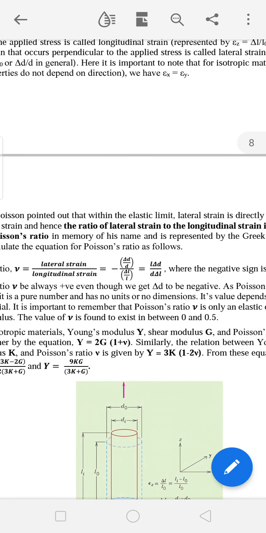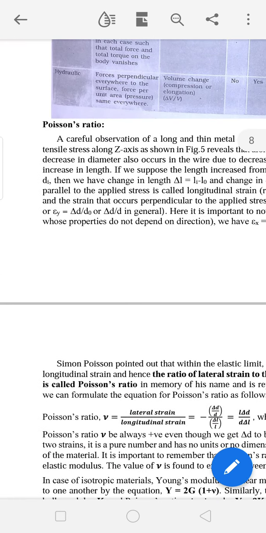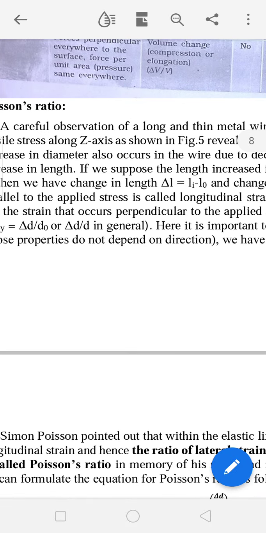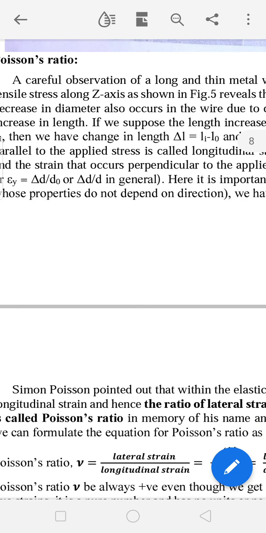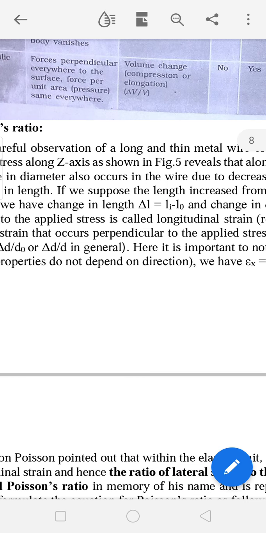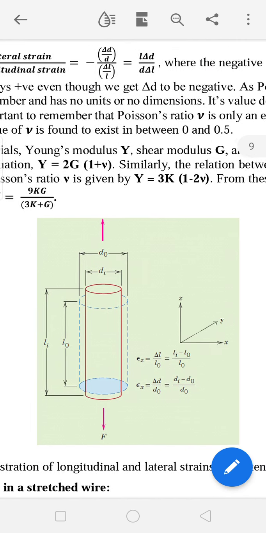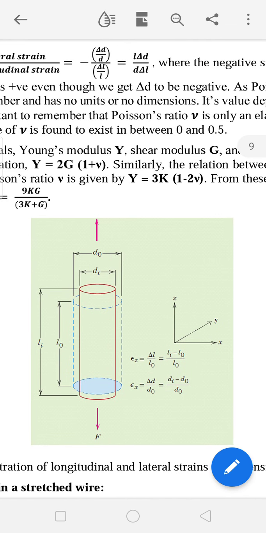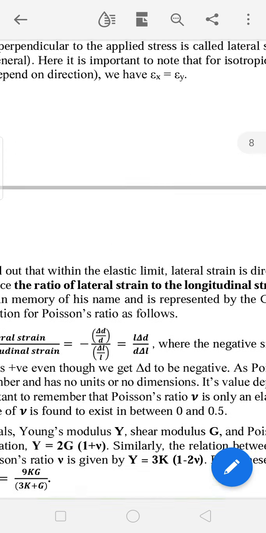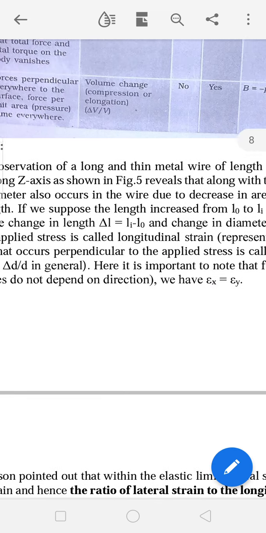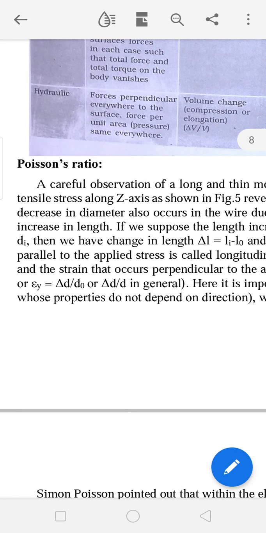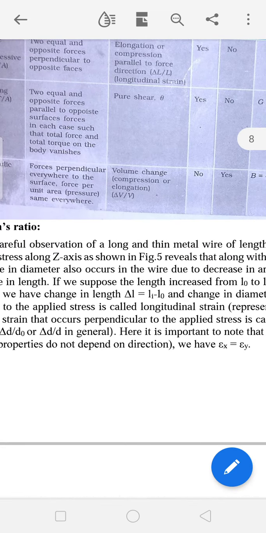Like this, Poisson, a scientist, observed that the axial or longitudinal strain is directly proportional to the lateral strain, or the lateral strain is directly proportional to the longitudinal strain.